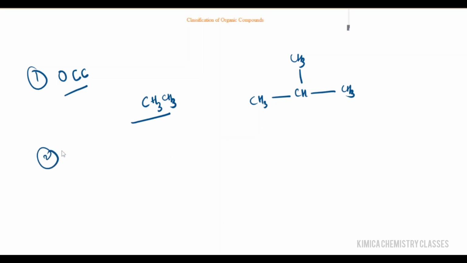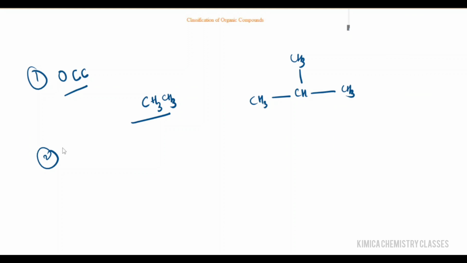Next are closed chain compounds, also called ring compounds or cyclic compounds. Closed chain compounds are those where atoms, commonly carbon, form a closed ring, creating a structure that is cyclic in nature.